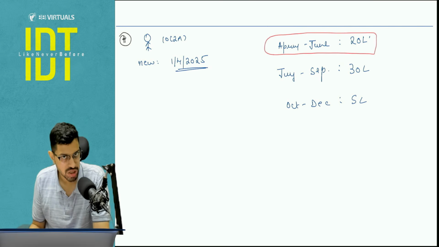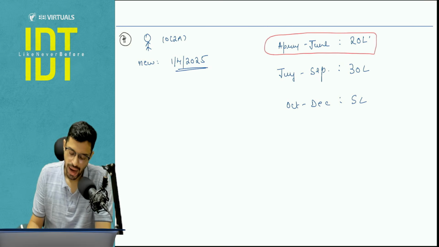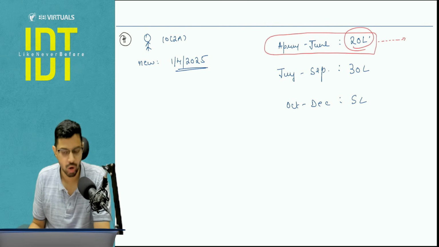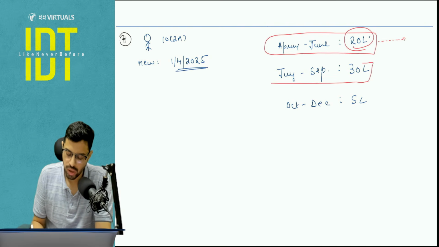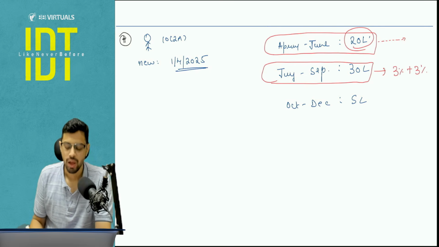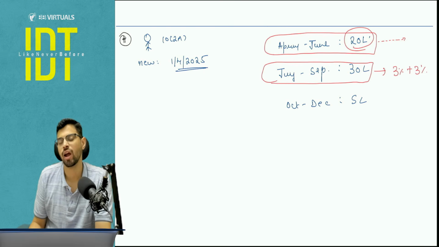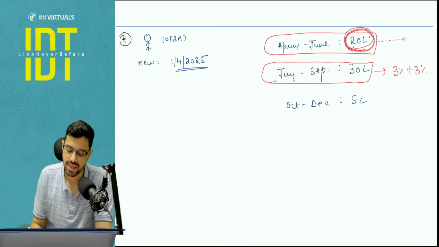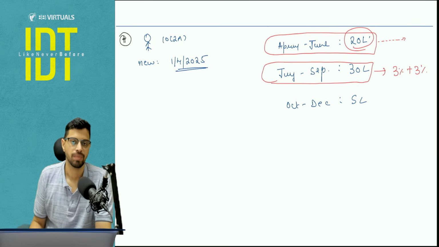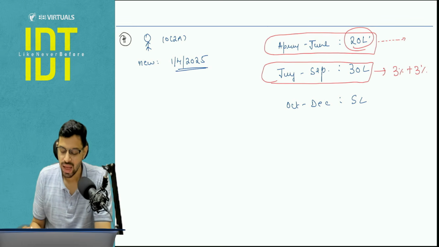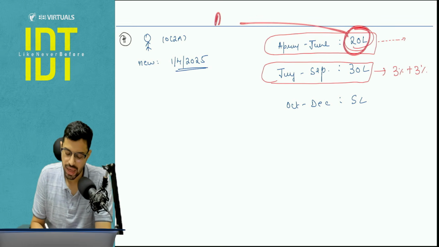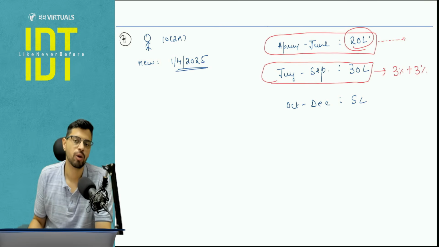Composition is a type of registration only. I am not yet registered. At the end of June, yes, I have to go for registration because my 20 lakh limit is being crossed. So in July to September, I go under the composition scheme. So on 30 lakh, I will be paying my 3% plus 3% of composition levy. Will I be paying any kind of composition levy on 20 lakh? Answer is no. Why will I not be paying? Because this 20 lakhs is when I'm not in GST. Okay, so no payment on 20 lakh, but yes, it will be a part of the aggregate turnover.